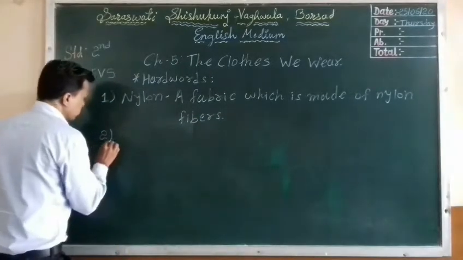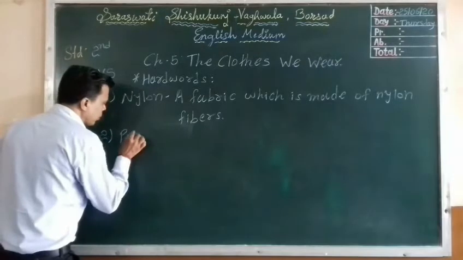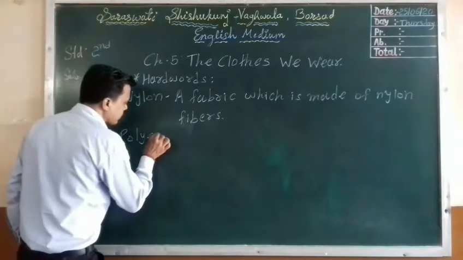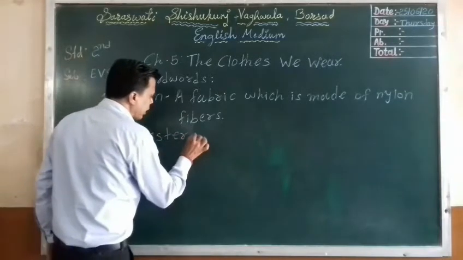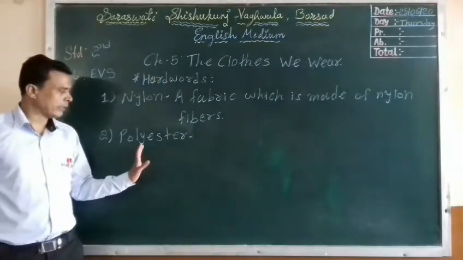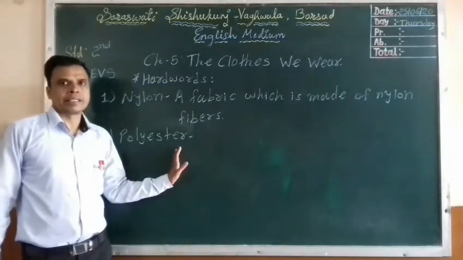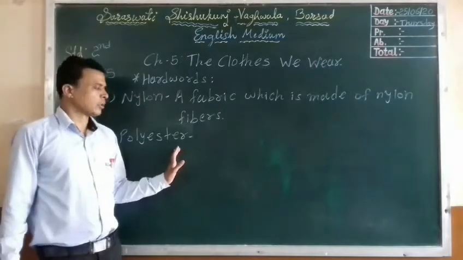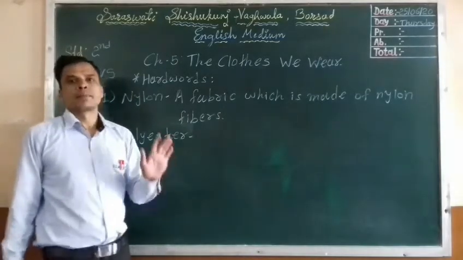Number 2. Polyester. Okay, what is the meaning of polyester?